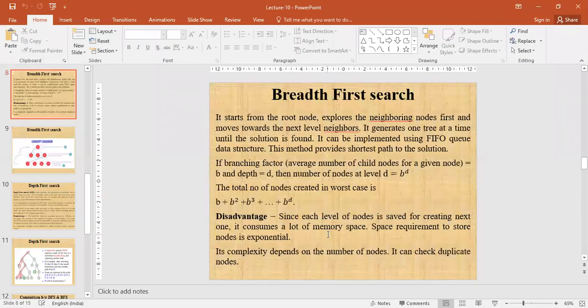Hello everyone. Today's topic is breadth first search. Breadth first search क्या होता है?